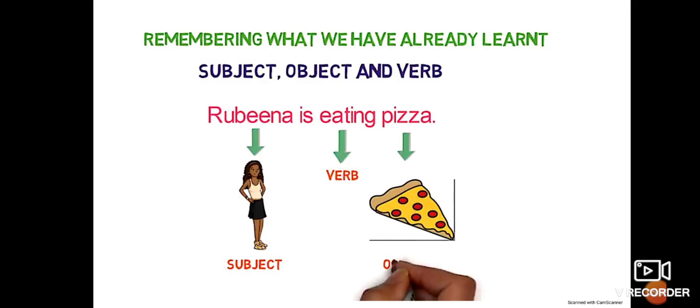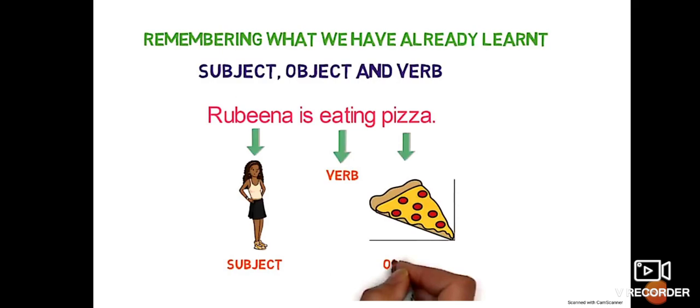It is divided into a verb, and it has got an object, right? So usually you feel that a sentence structure contains a subject and a predicate. See an example here. Rubina is eating pizza, right? So what is Rubina doing?